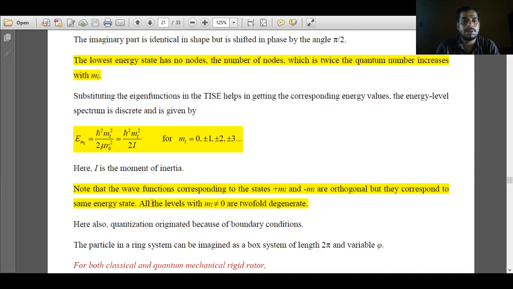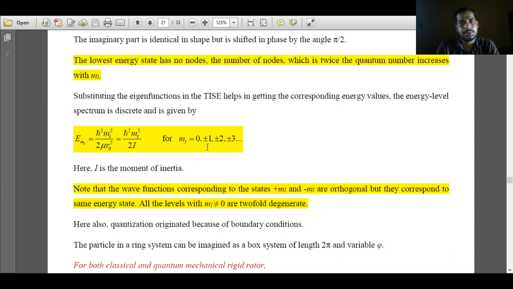That is a basic property in the postulates of quantum mechanics. But the energy value is the same, whether it is plus ml or minus ml. That's why they are twofold degenerate with respect to energy. When ml is not equal to 0, all the energies are twofold degenerate. When ml is equal to 0, there is only one fold degeneracy, only one energy possible.